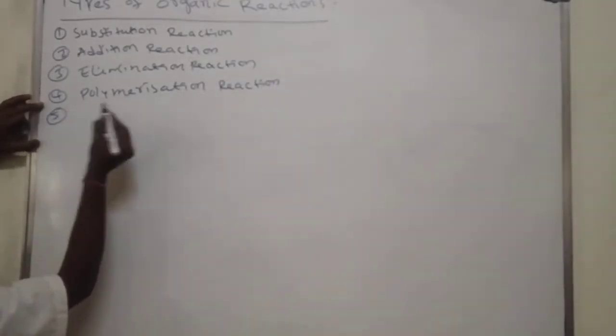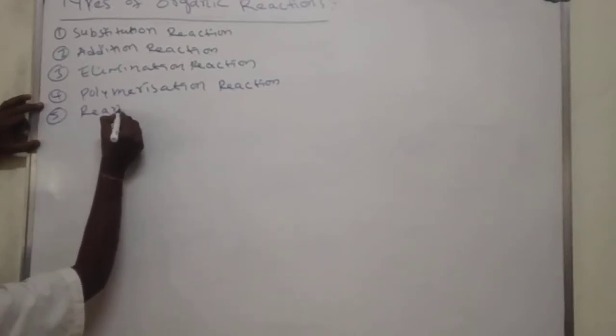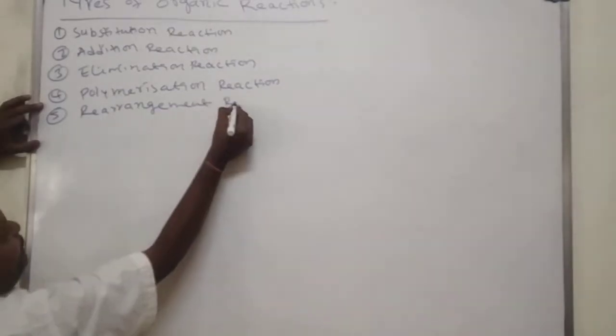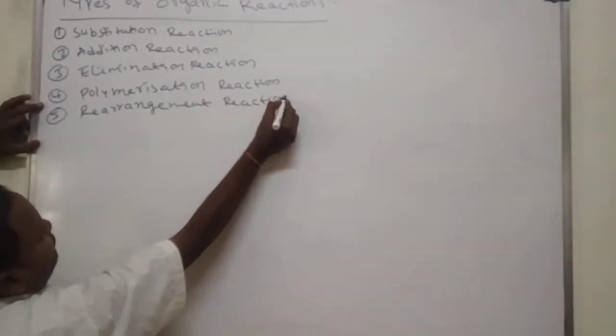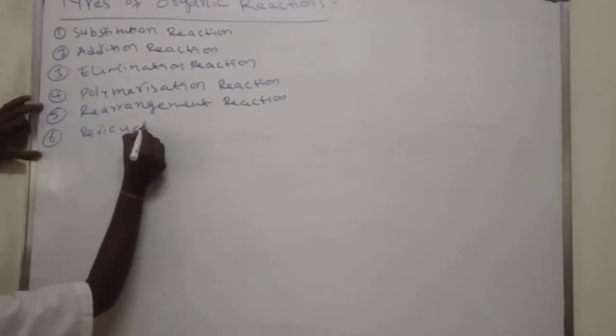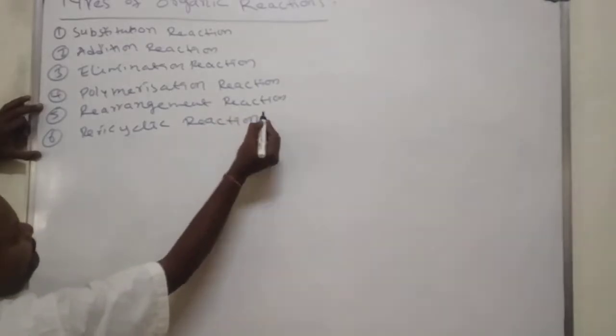Fifth one, rearrangement reactions. Sixth one, pericyclic reactions. These are the 6 important reactions.